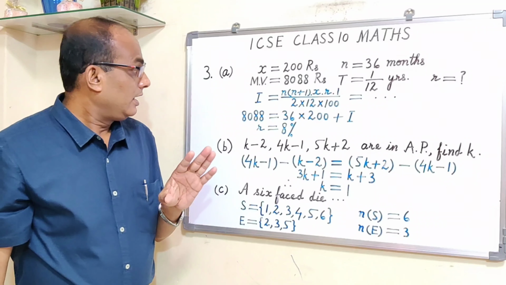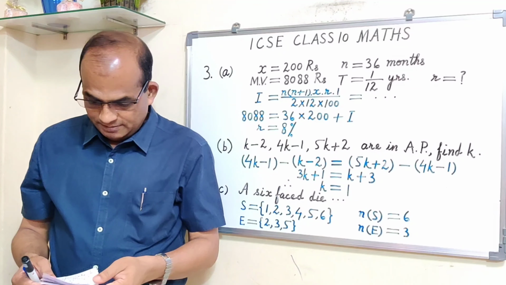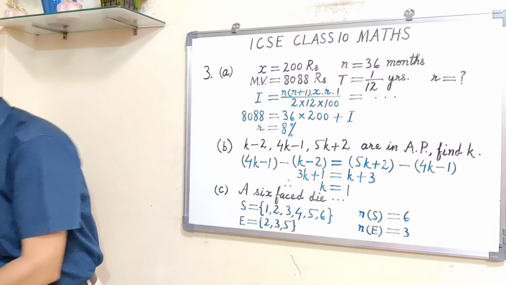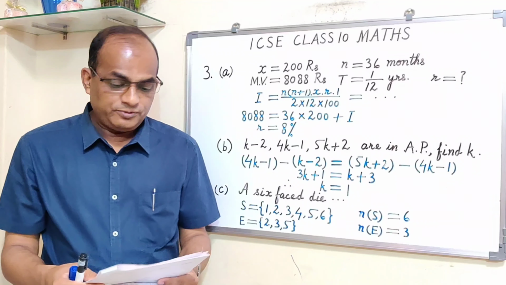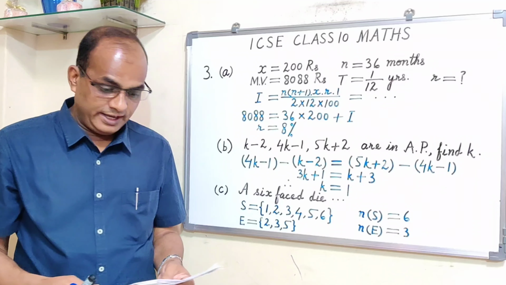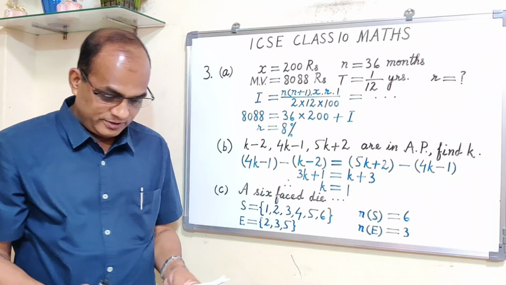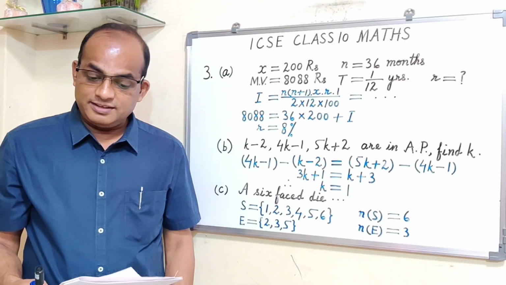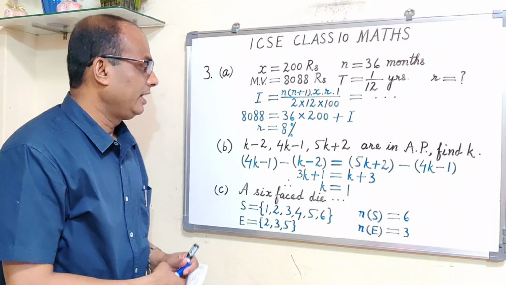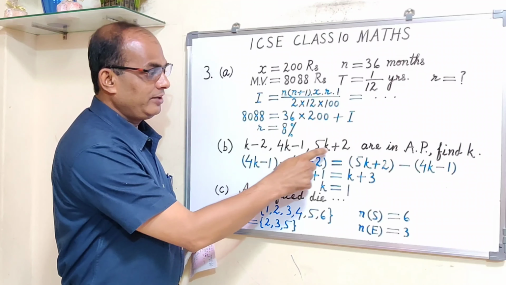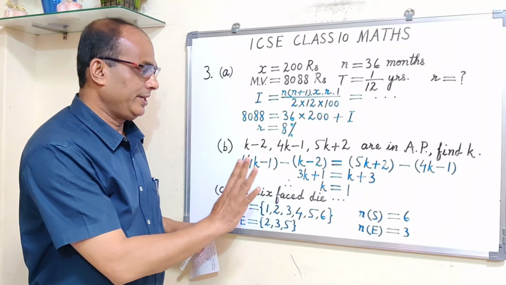Fine. Now the B part, the B question. Question B is: find the value of k if k minus 2, 4k minus 1, 5k plus 2 are three consecutive terms of an AP. So k minus 2, 4k minus 1, 5k plus 2 are the consecutive terms of an AP. You have to find the value of k.